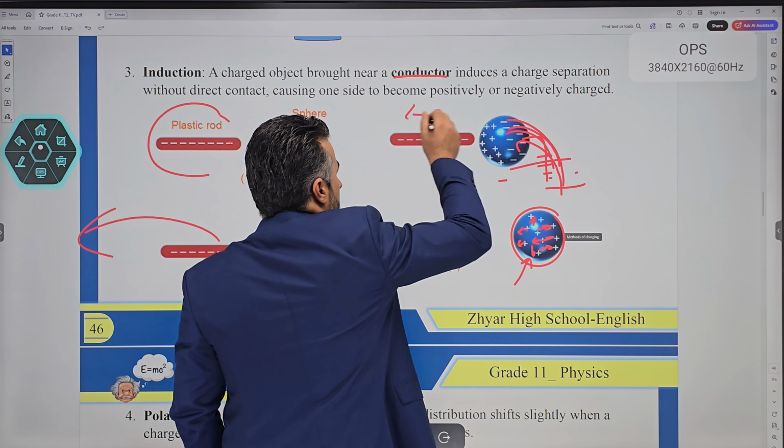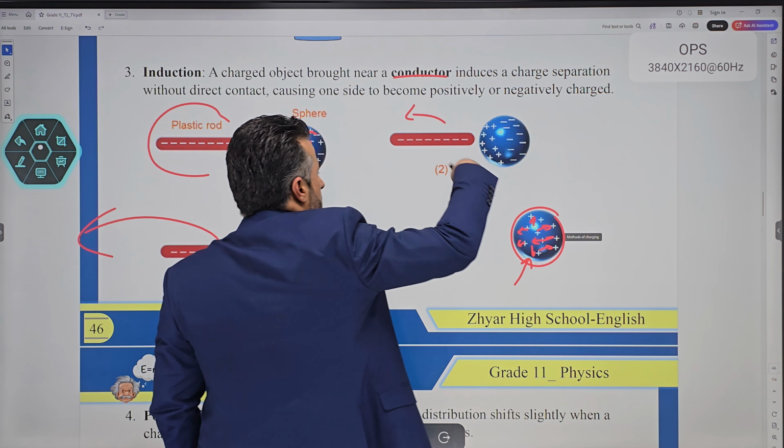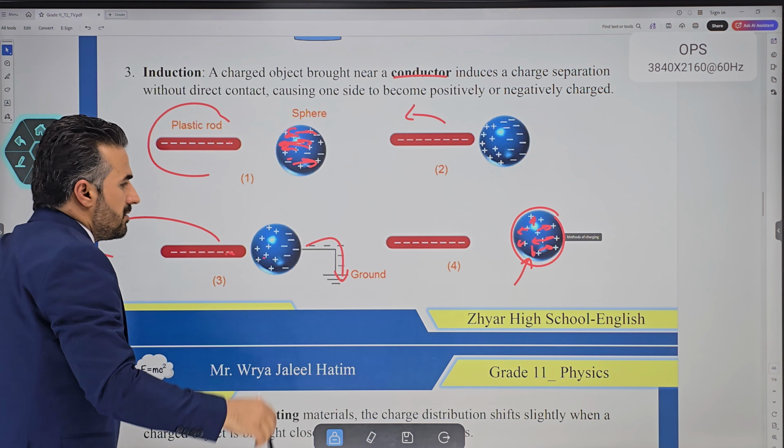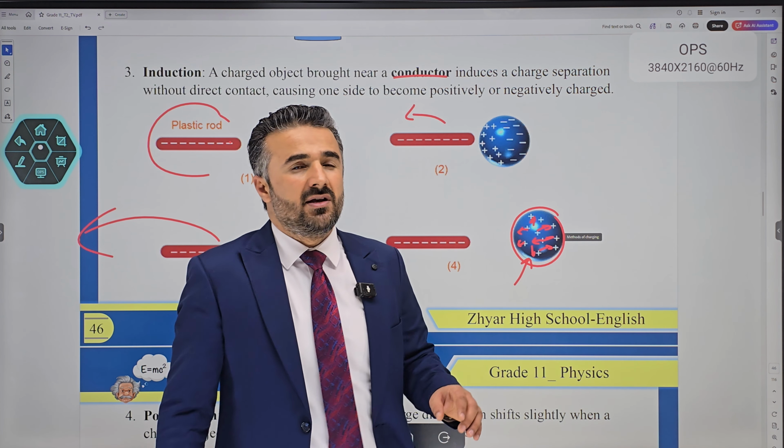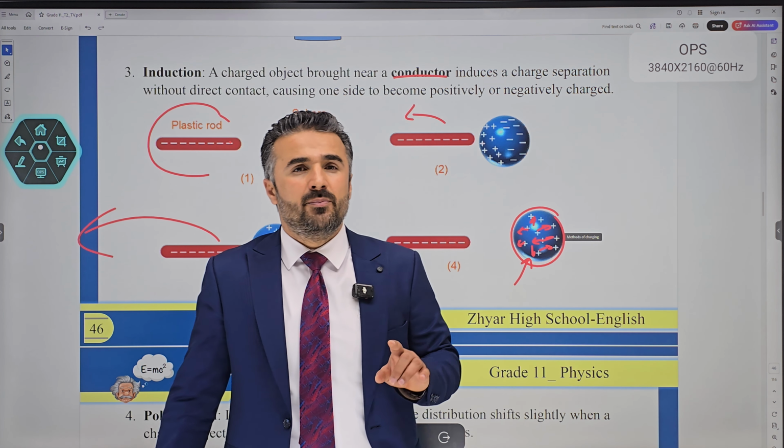Now after you remove this one, the protons will distribute on the sphere. That's the reason why. So we can remember this: in induction, it can only happen if we use a conductor.